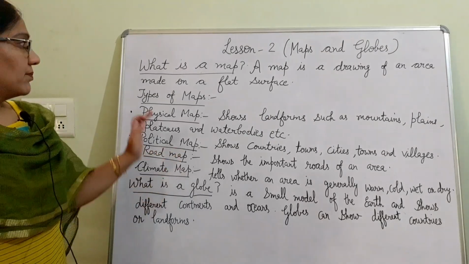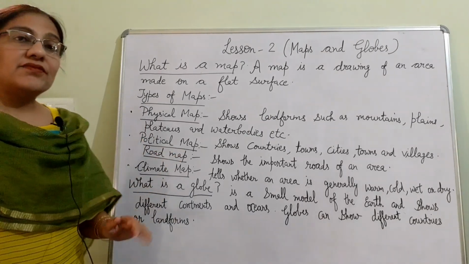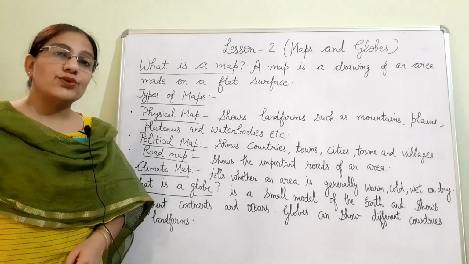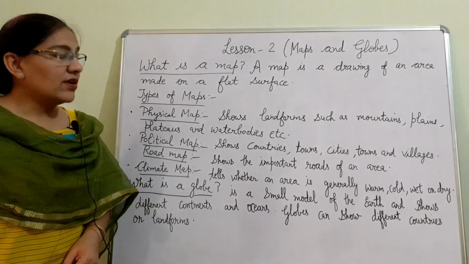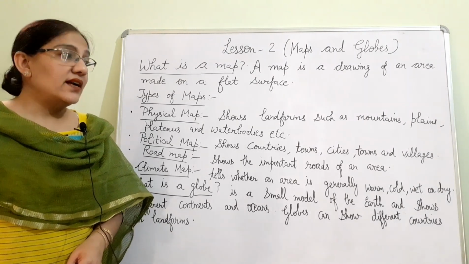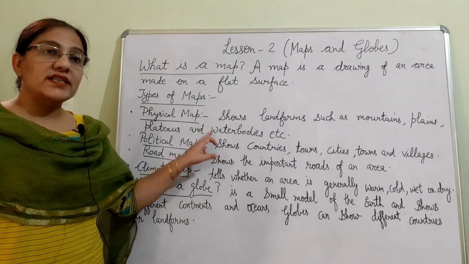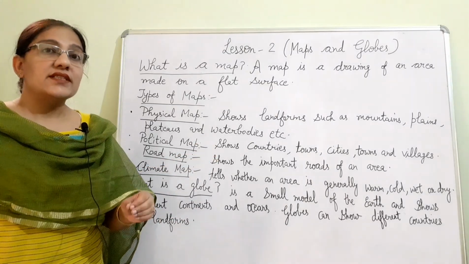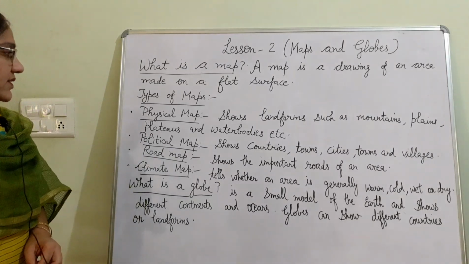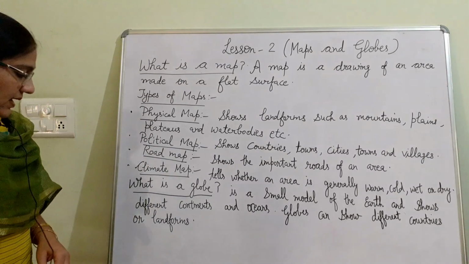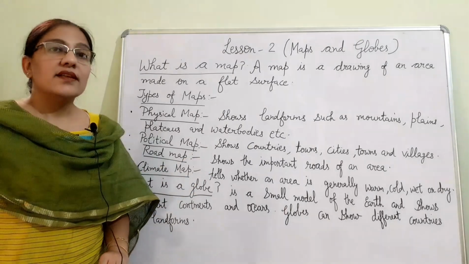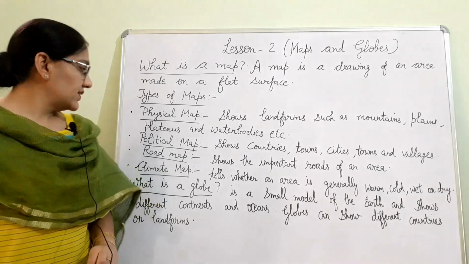So what are the types of maps? Maps are of different kinds. Physical maps show us landforms such as mountains, plains, plateaus and water bodies. What are water bodies? Rivers, oceans, seas, lakes, etc. Another type of map is the political map. A political map shows countries, towns, cities and villages.